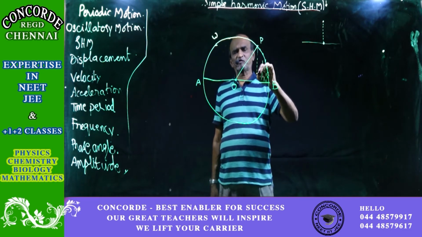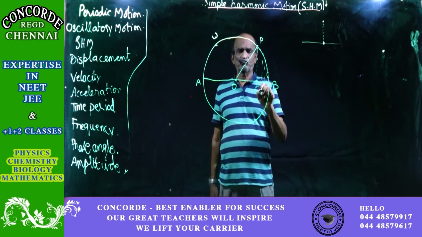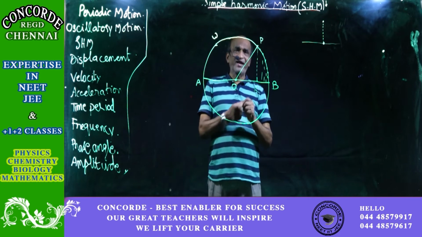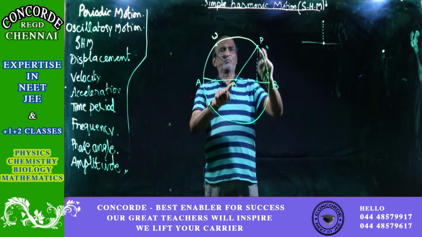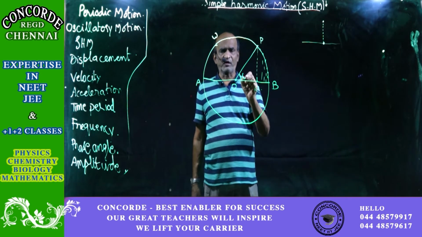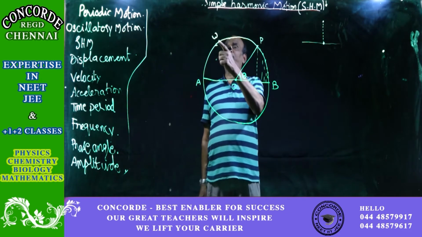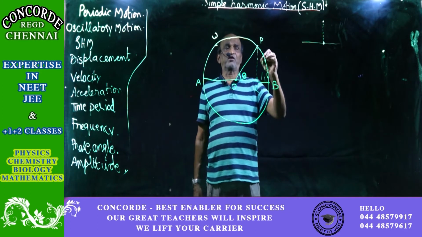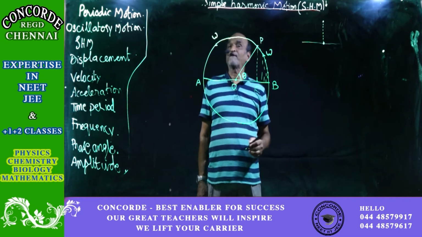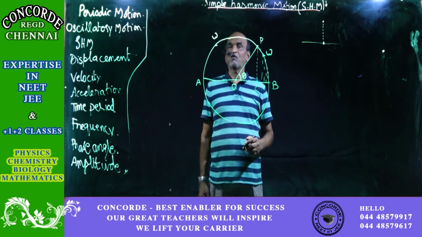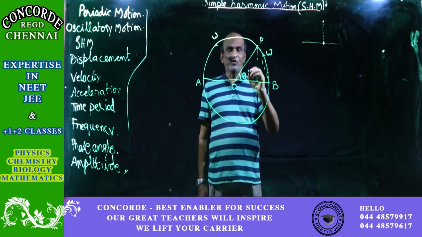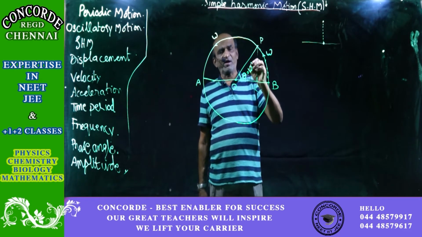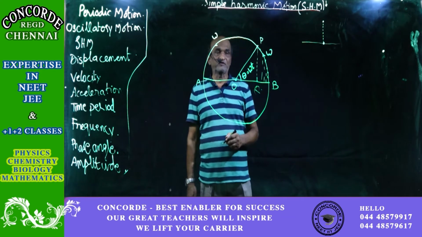Let that projection be point Q. Also, let the angle covered for the motion along the circle from B to point P be equal to theta. Already we have studied that for the circle the uniform motion has an angular velocity omega. And we know that the distance covered is equal to velocity into the time taken. So you can also say that it is omega into t.